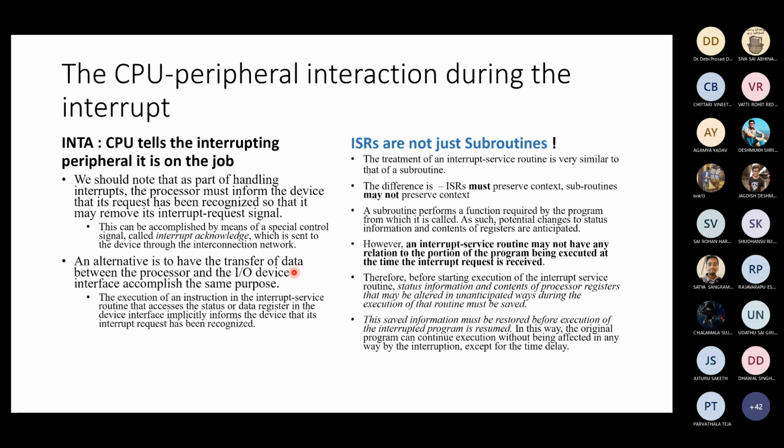But when you have an interrupt service routine, it may not have any relation to the program and its context which is being executed. So it may happen at any time. Therefore, it needs to save a lot more things. Right?